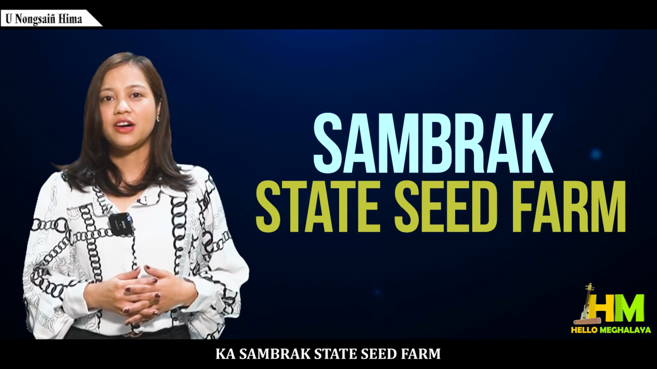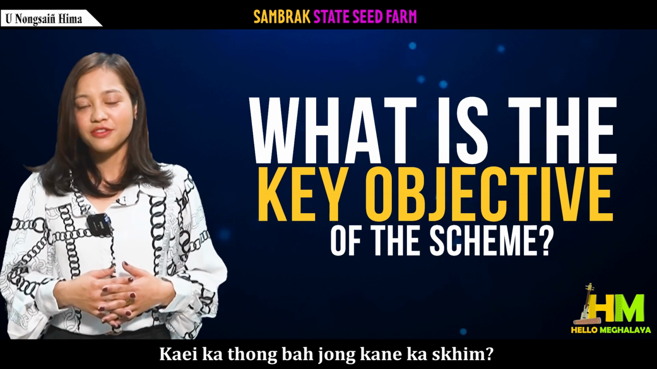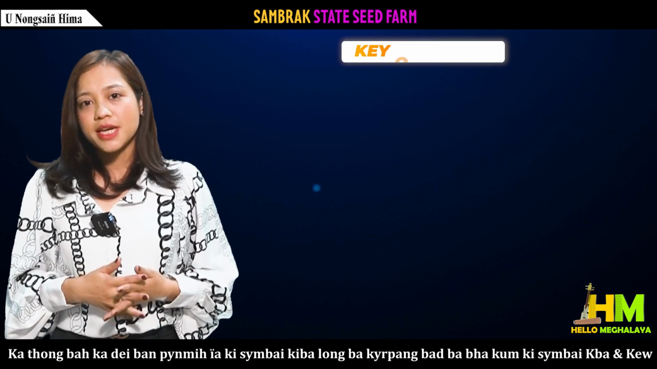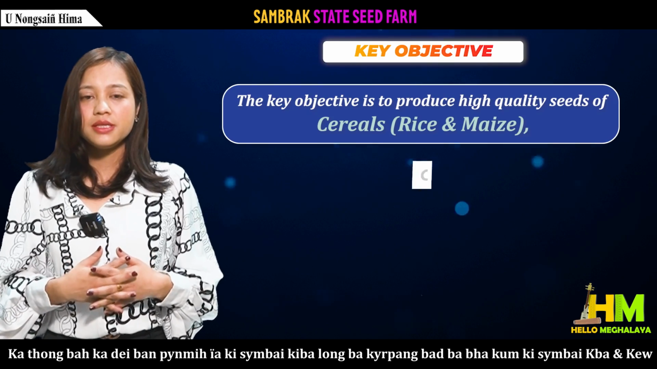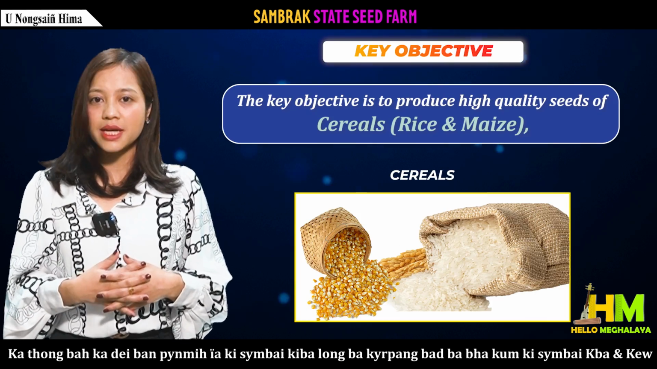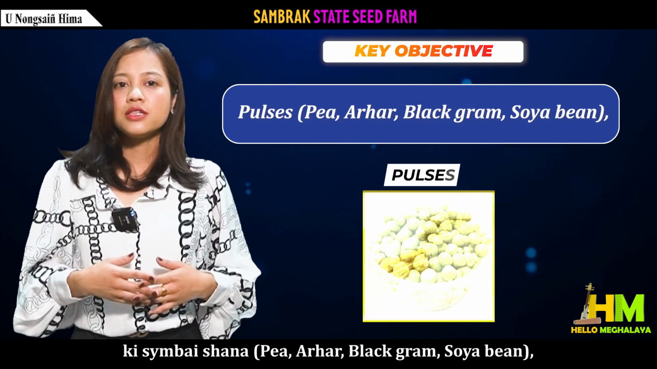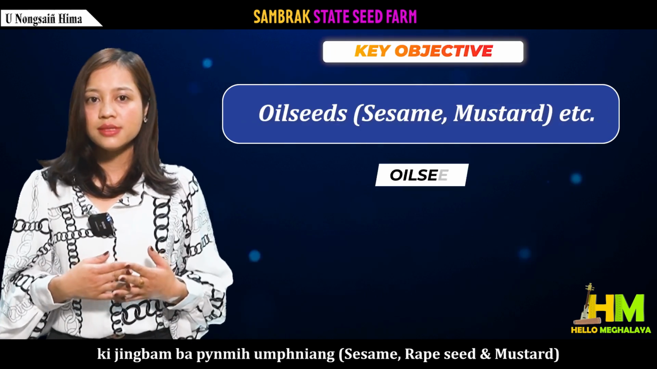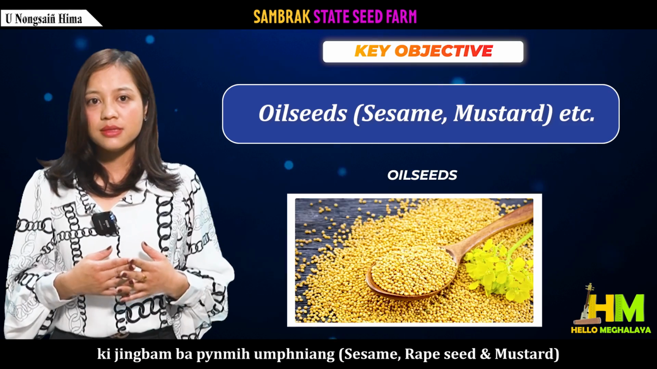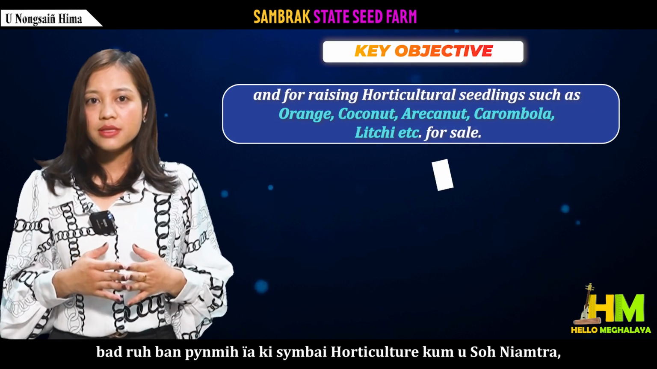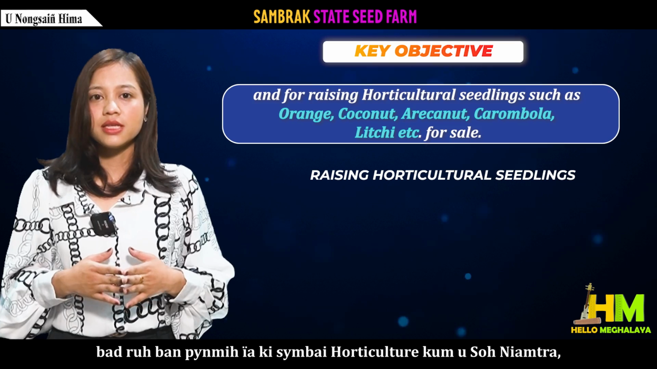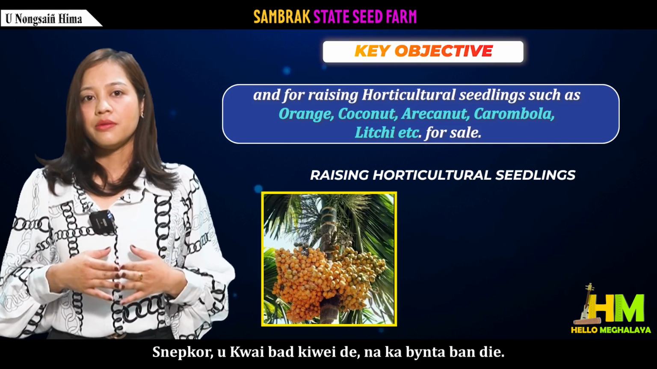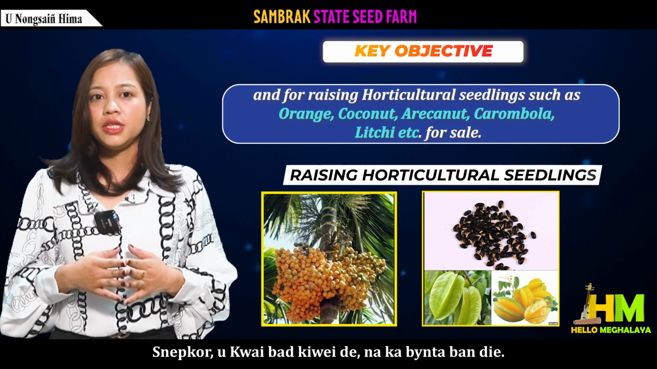Sambrak State Seed Farm. What is the key objective of this scheme? The key objective is to produce high-quality seeds of cereals such as rice and maize, pulses such as pea, arhar, black gram, soybean, oil seeds such as sesame, mustard seeds, etc., and for raising horticultural seedlings such as orange, coconut, areca nut, carambola, lychee, etc.